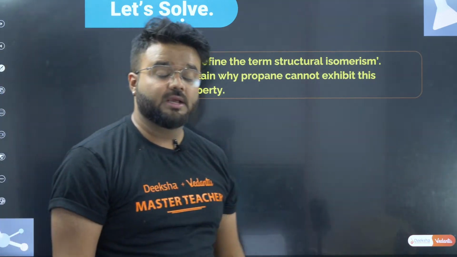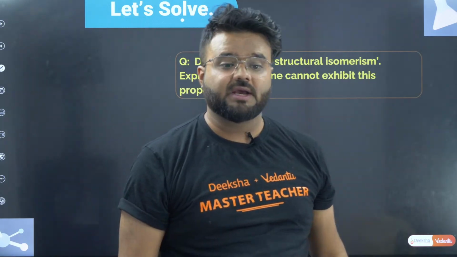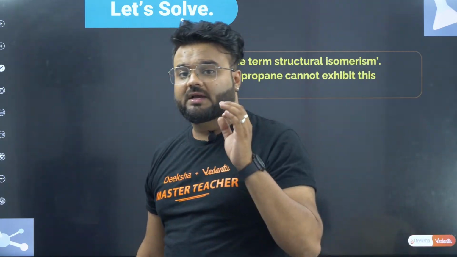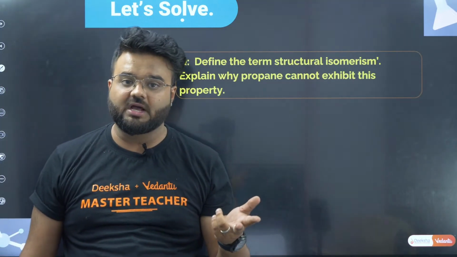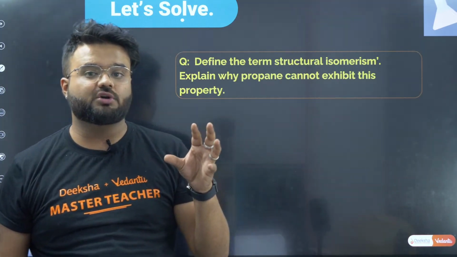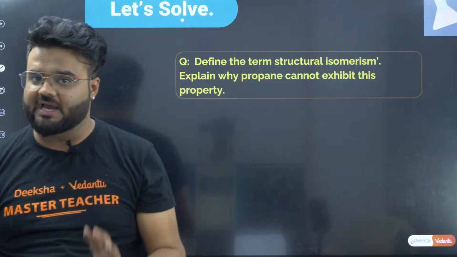Okay, next is: define the term structural isomerism and explain why propane cannot exhibit this property. Simple, I'll tell. What is structural isomerism? Everyone knows what structural isomerism is, right? It is where compounds have the same molecular formula but different structural formulas. Those are known as structural isomers, and the phenomenon is called structural isomerism.